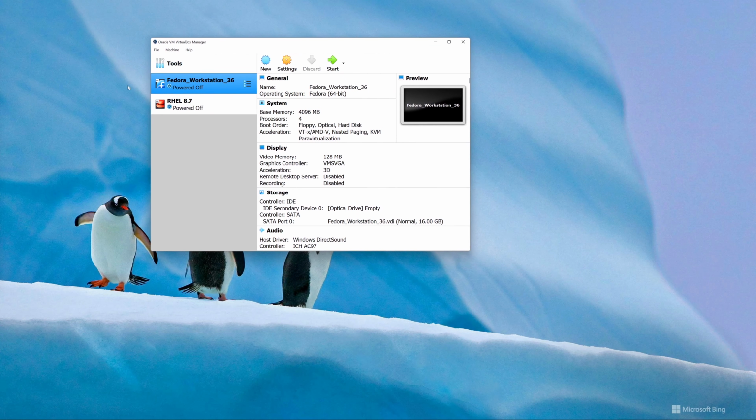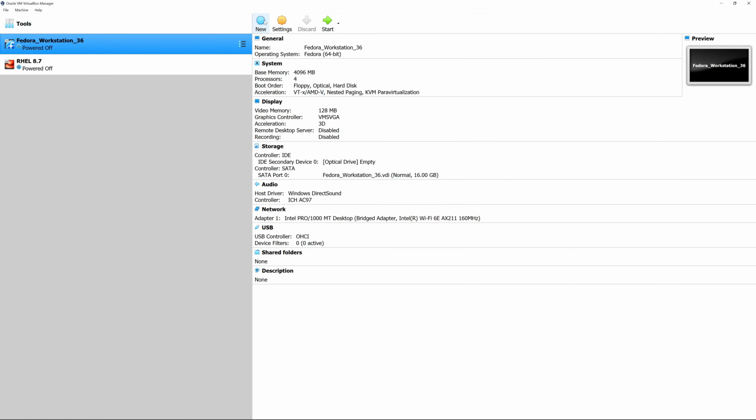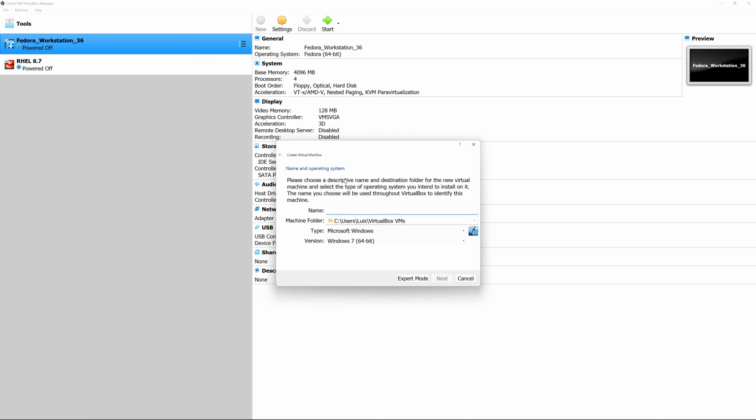With VirtualBox up and running, our next step is to create a virtual machine and install Red Hat Enterprise Linux. And we do that by clicking New, and then we're going to name it. I'm going to give this a name of RHEL 8.7 VM, and you can choose whatever name you want, but this is the name that I'm going to choose in order to distinguish my virtual machine from all the other ones that I have up.